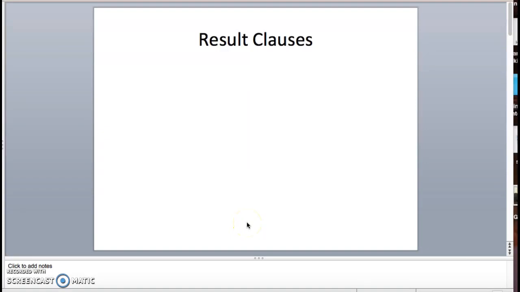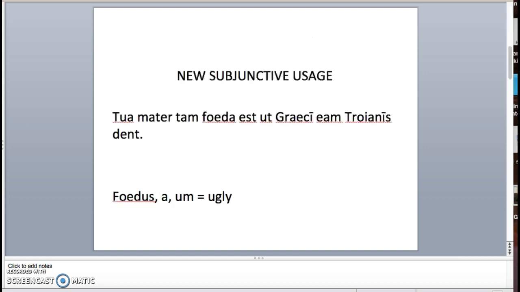All right, so today we're going to learn about result clauses, a new usage of the subjunctive in Latin. To begin, let's dive into one of the sentences and see if we can untangle it. My hint as you try to translate this is that I've used the setup of a popular joke from the late 90s, early 2000s, and so maybe that will give you a sense of how to translate it. Pause the video now because I'm about to tell you the answer.